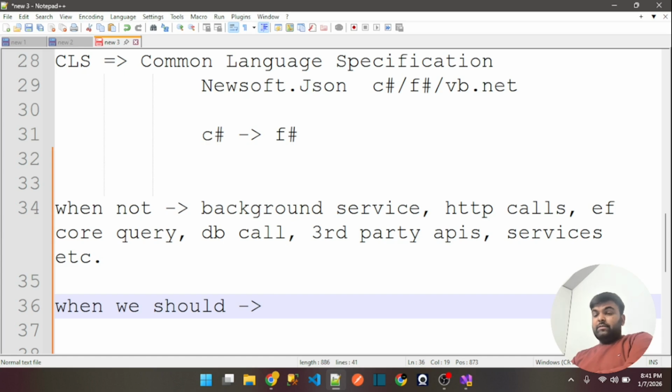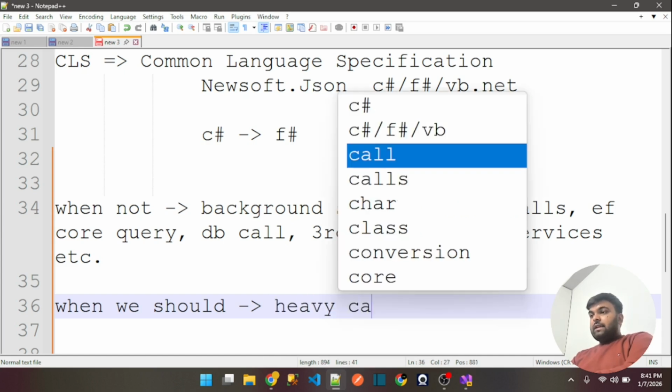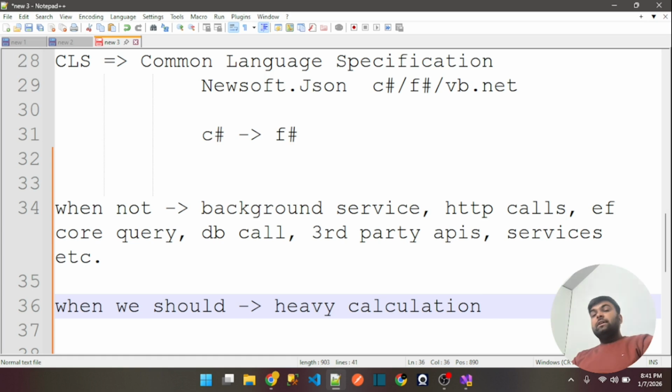Heavy calculations. If you are doing some heavy mathematical calculation, or this calculation is CPU-bound, heavy work, then in such scenarios you have to use Task.Run.